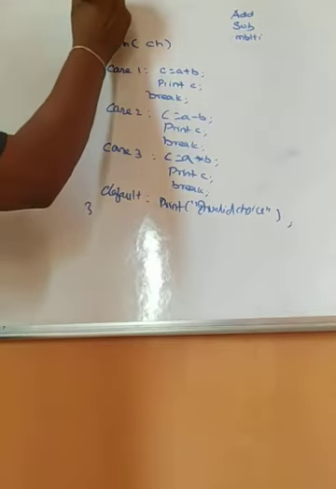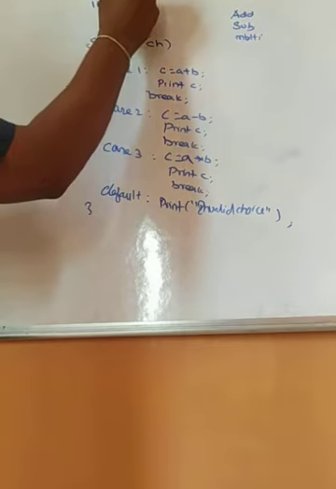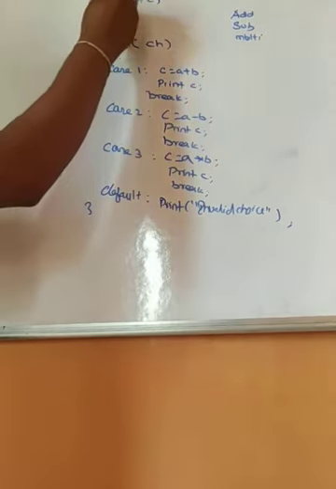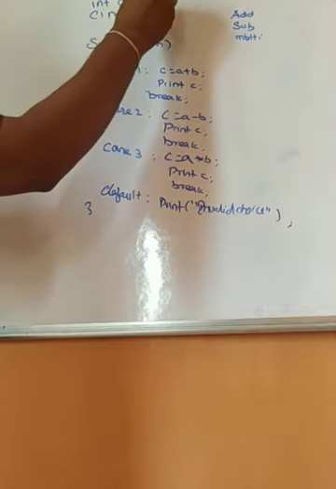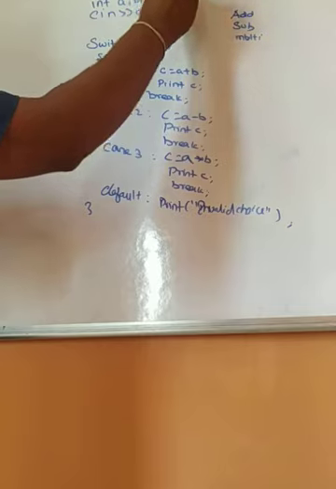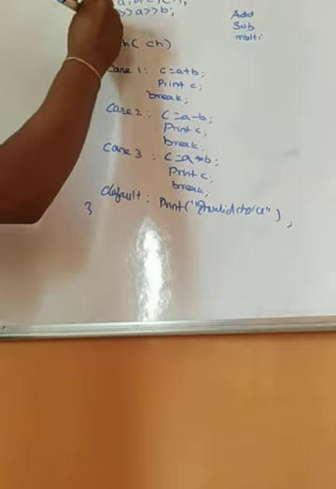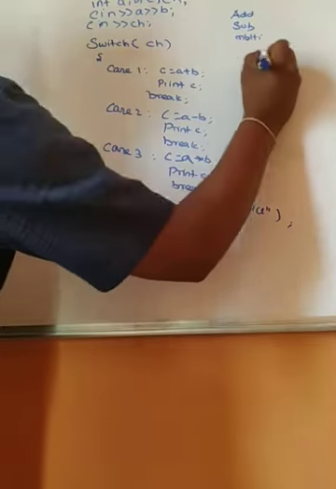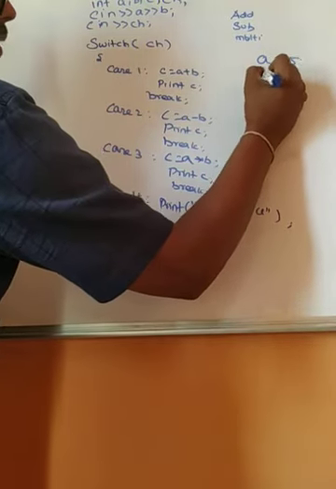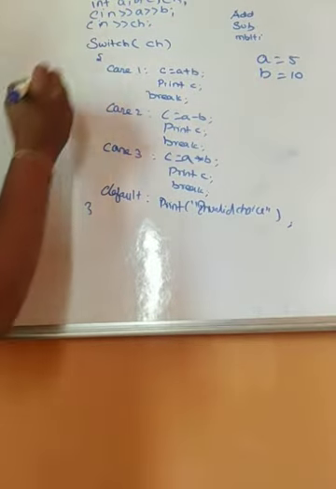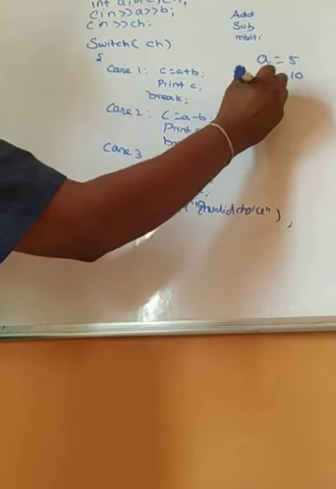So like I told you, int A, B, C. I'm just getting A and B values. And I can also declare CH because that is a variable I'm going to declare. Then cin CH. So what happened here? I am giving A value as 5 and B value as 10. And CH value I am giving as 1.